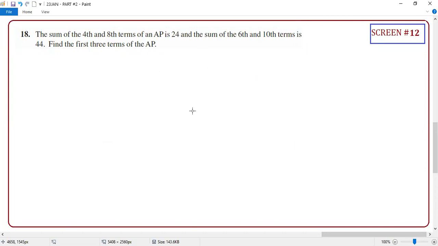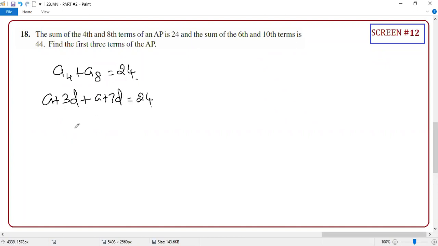The sum of the 4th term and 8th term of an AP is 24. How to deal with this? First we will finish this, then we'll go to the next one. A plus 3D plus A plus 7D equal to 24. What is the answer? 2A plus 10D equal to 24.